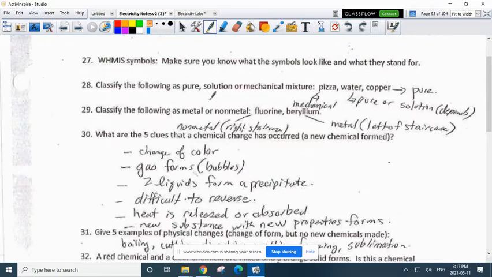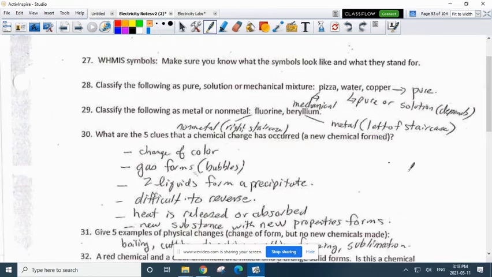Classify the following as metal or non-metal. You'll have your periodic table. Left of the staircase is the metal. Right of the staircase is non-metal. Lining the staircase are the metalloids. So fluorine in your periodic table is on the right of the staircase, so it's a non-metal. Beryllium, you'd have to find it. It's a metal. It's left of the staircase.